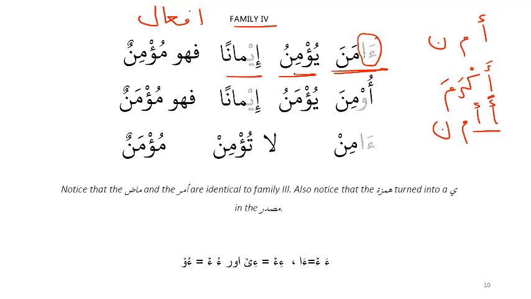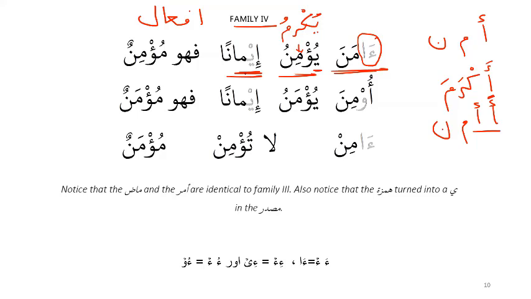Yu'minu. Here this ya is the present tense indicator. So what is the comparable one? It is akrama yukrimu. Yukrimu. So we have ya, instead of the kaf we now have the hamza. Instead of the ra, we have the mim, and instead of the mim, we have the noon. So here there is no problem because hamzas or alifs are not coming together. And then the masdar, akrama yukrimu ikraman.